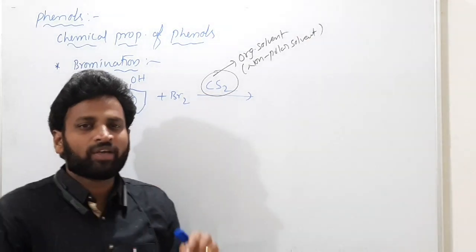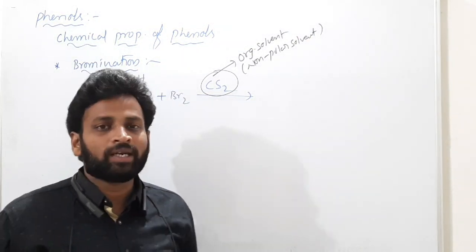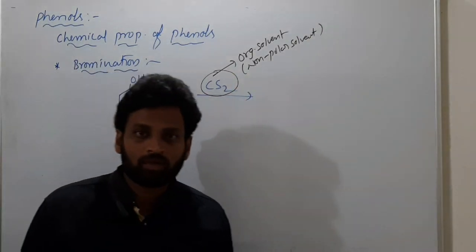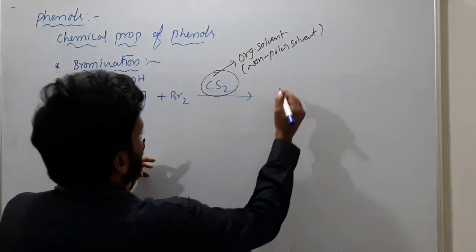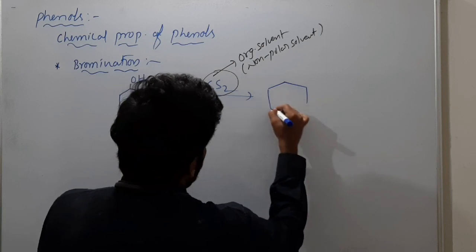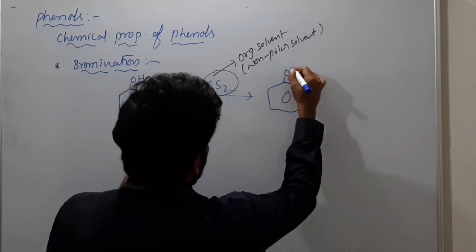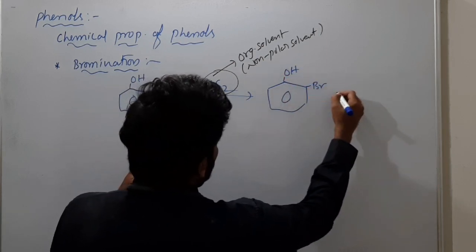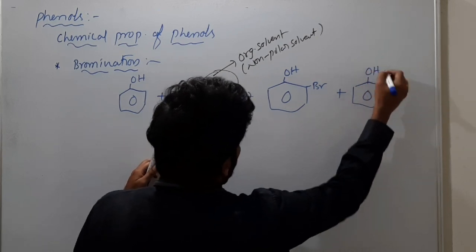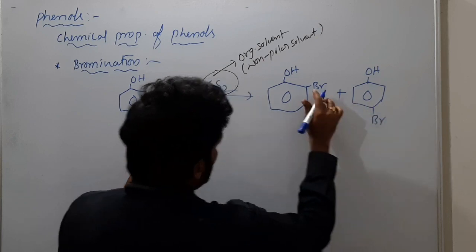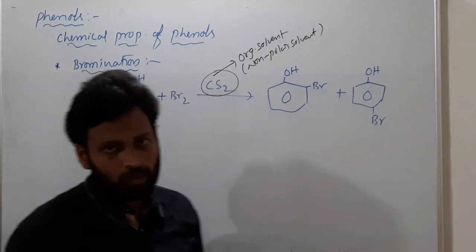Then what is the product? You have phenol with bromine at either ortho or para, like this. So OH and Br.